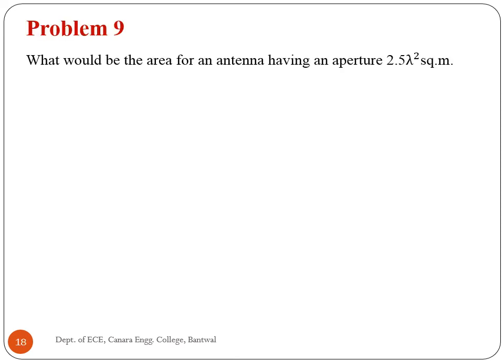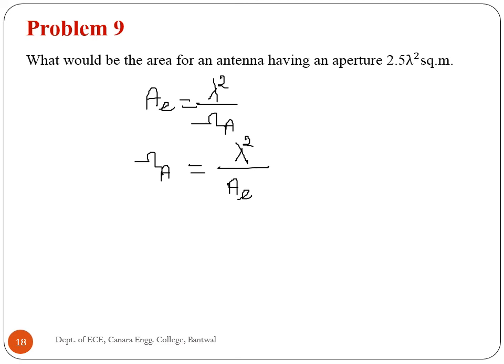What would be the area for an antenna having an aperture 2.5 lambda square meter? So AE is equal to lambda square divided by beam area. So we have to find out here area for an antenna, which is nothing but beam area is equal to lambda square by effective aperture.